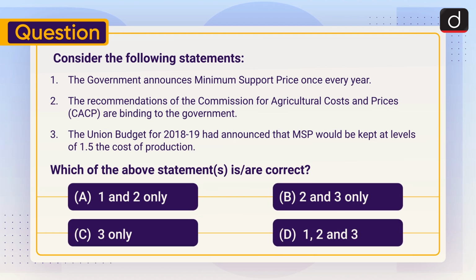Options are A. 1 and 2 only, B. 2 and 3 only, C. 3 only, or D. 1, 2 and 3.